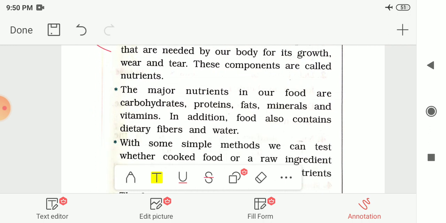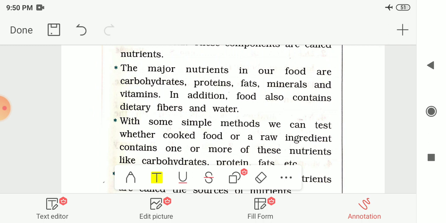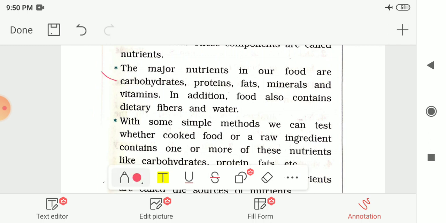Now let us see what are the nutrients which we are getting from the food items. So the major nutrients in our food are carbohydrates, proteins, fats, minerals and vitamins. And in addition, the food also contains dietary fibers and water. So these are the major components which we are getting from the food, that is carbohydrates, proteins, fats, minerals and vitamins. Other than that, we are also getting dietary fibers and water from the food.